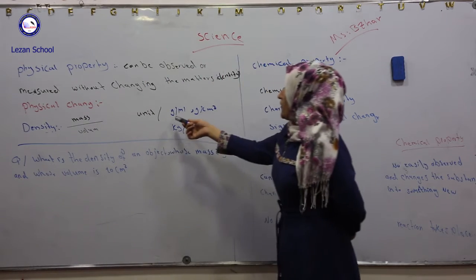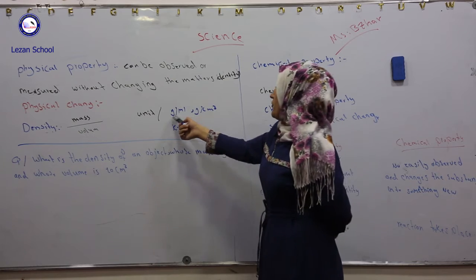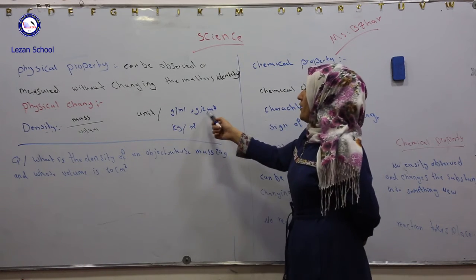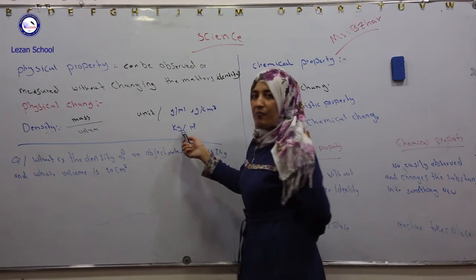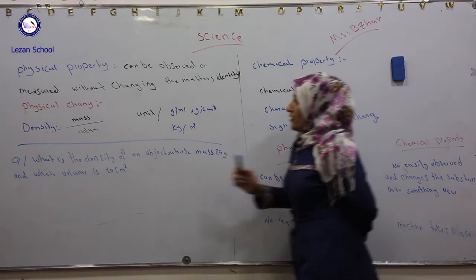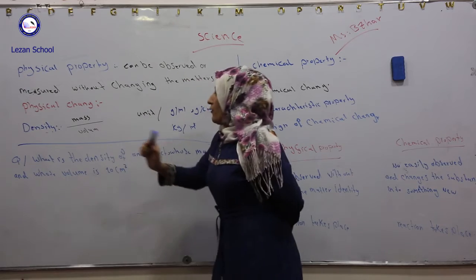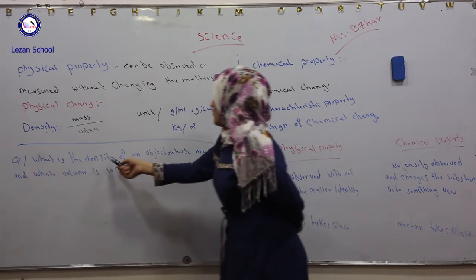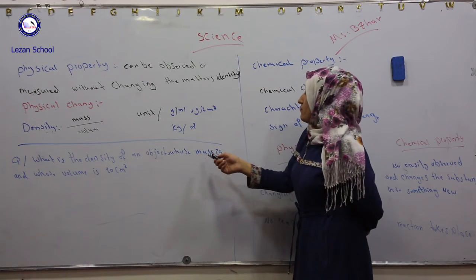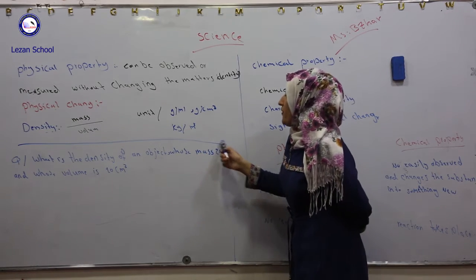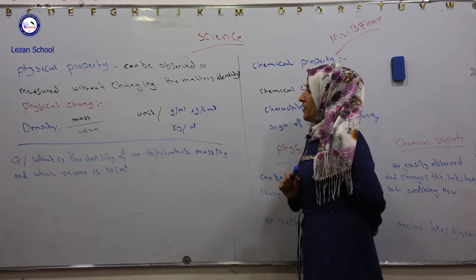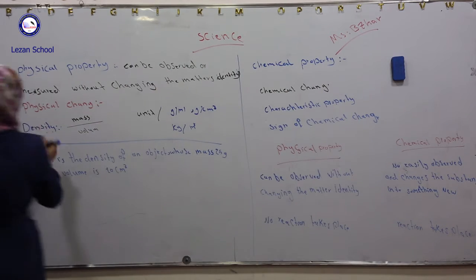We have three units of density: gram per cubic centimeter, gram per milliliter, and kilogram per cubic meter. Here is a question to find the density. What is the density of an object whose mass is 25 grams and whose volume is 10 cubic centimeters? Now, we have this equation.